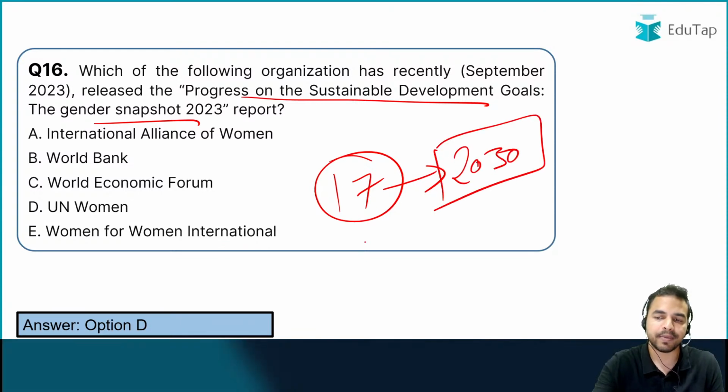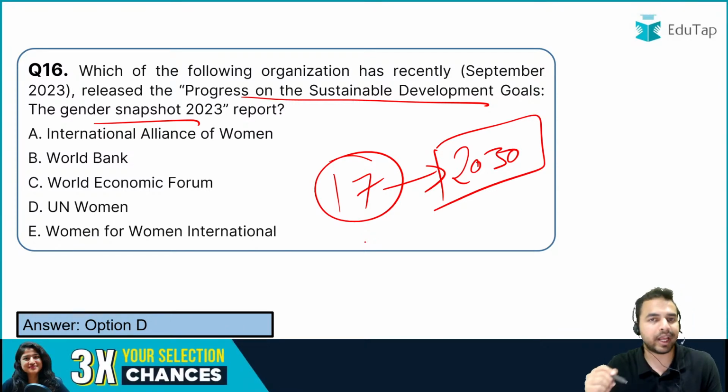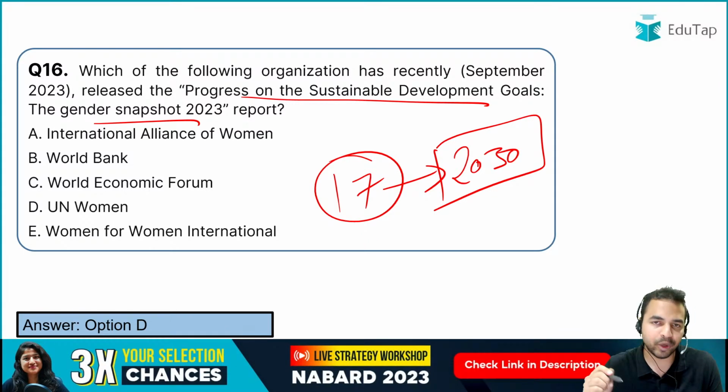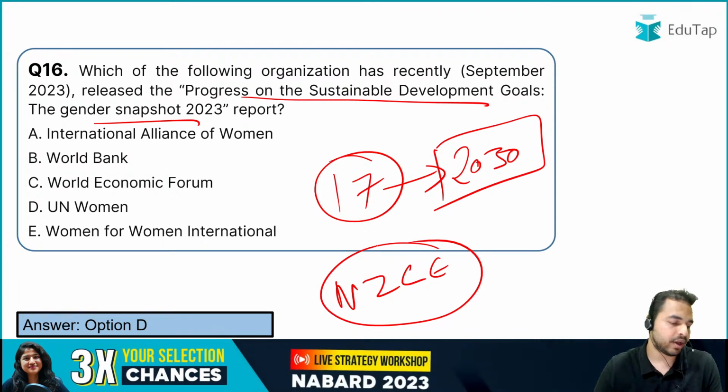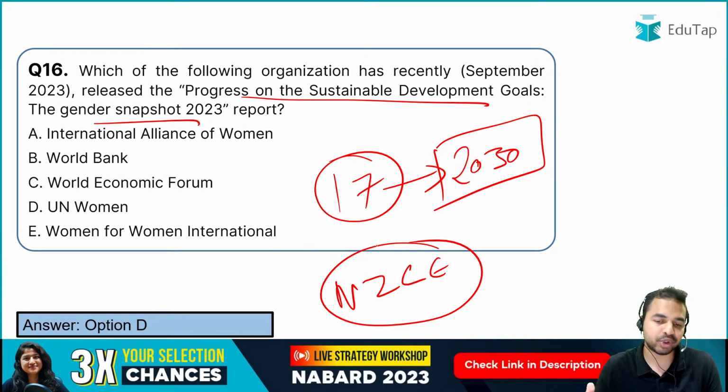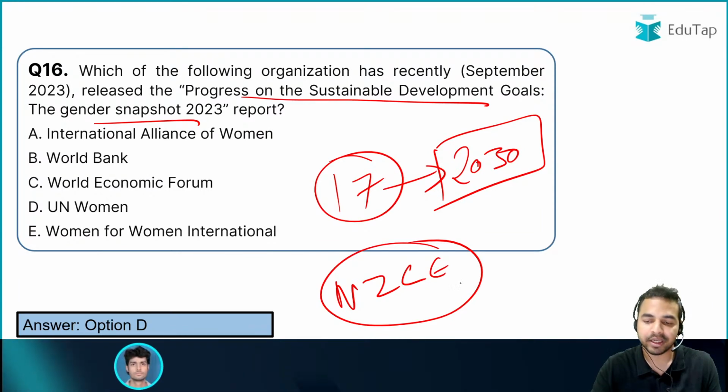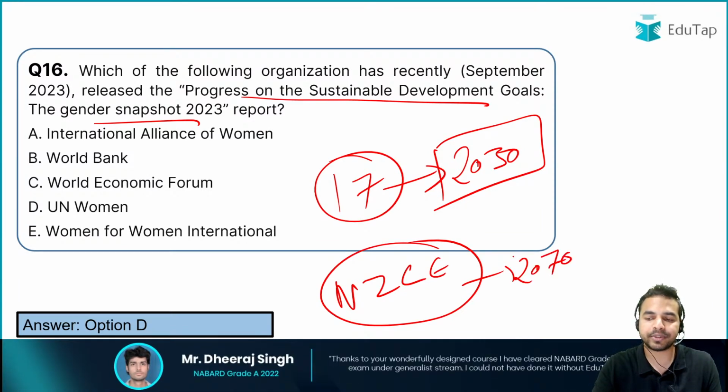Absolutely right. Okay. Can you tell me, my dear friends, what exactly is that year by which India aims to become a net zero carbon emission country? What is that particular timeline? That is 2070. Absolutely right. 2070 is the right answer.